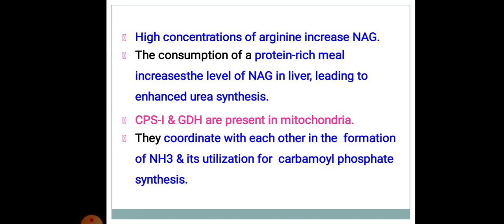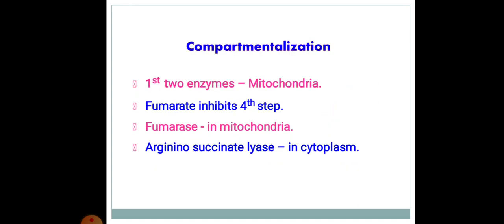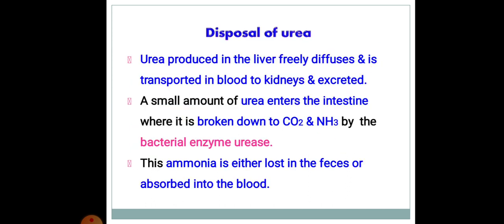High concentrations of arginine increase NAG. The consumption of a protein-rich meal increases the level of NAG in the liver, leading to enhanced urea synthesis. CPS1 and GDH are present in mitochondria. They coordinate with each other in the formation of NH3 and its utilization for carbamoyl phosphate synthesis. Compartmentalization: the first 2 enzymes are present in mitochondria. Fumarate inhibits the 4th step. Fumarase is in mitochondria, argininosuccinate lyase in cytoplasm.